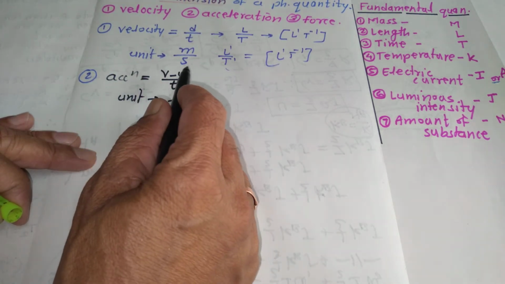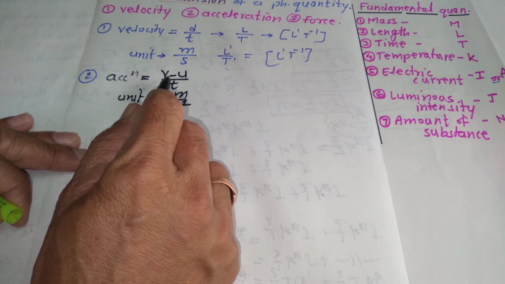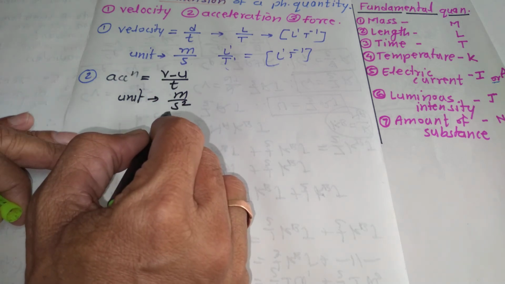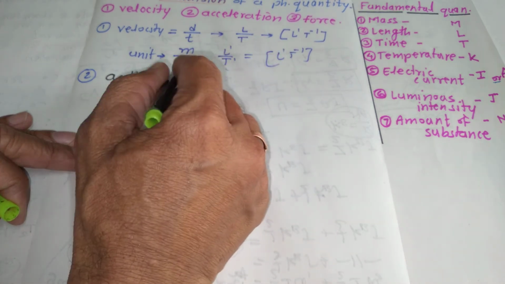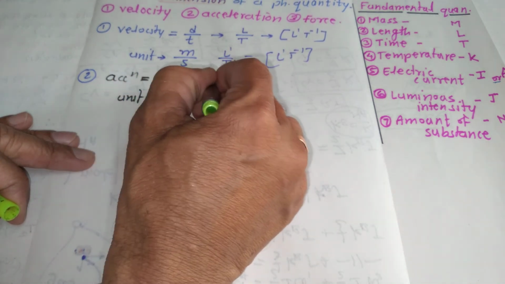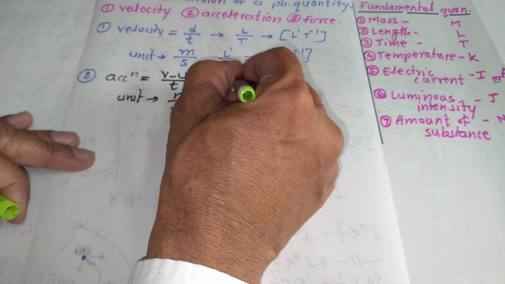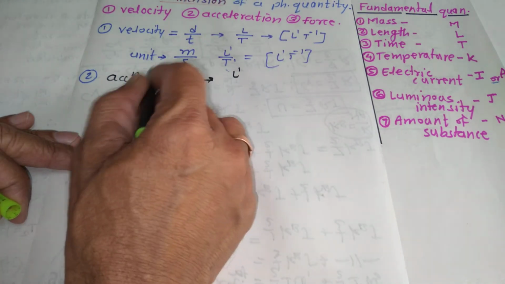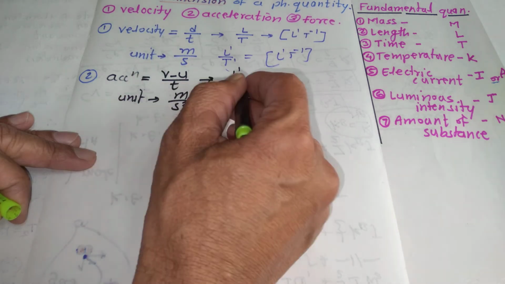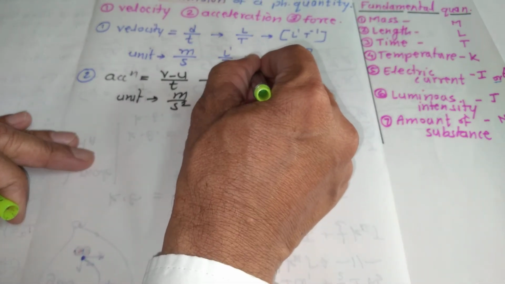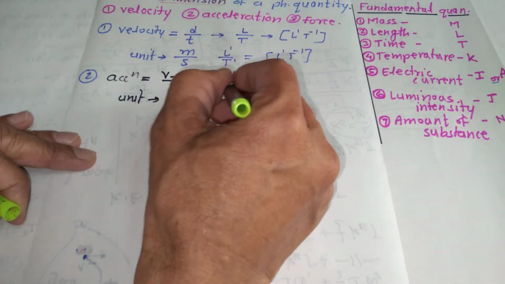You can obtain the dimension either from this formula, नहीं तो meter per second square. Change in velocity means simply velocity, and the dimension of velocity, as you have already written, is L raised to 1, T raised to minus 1, because it is already done by you.